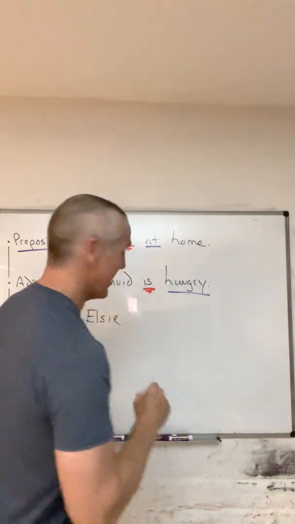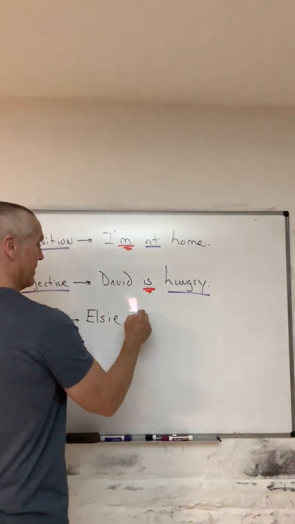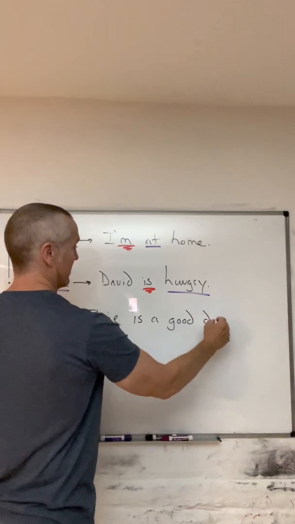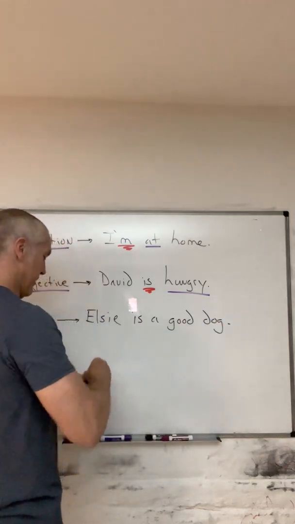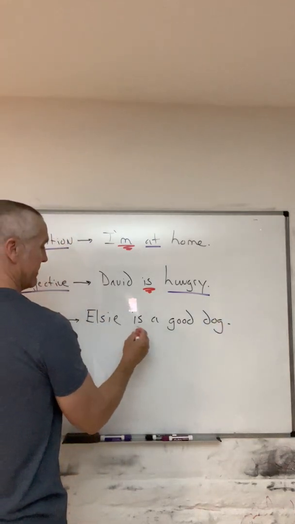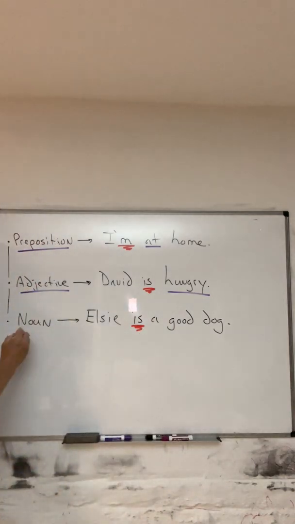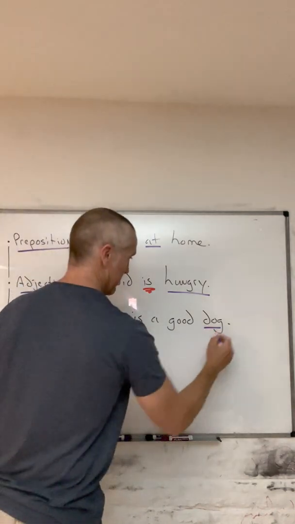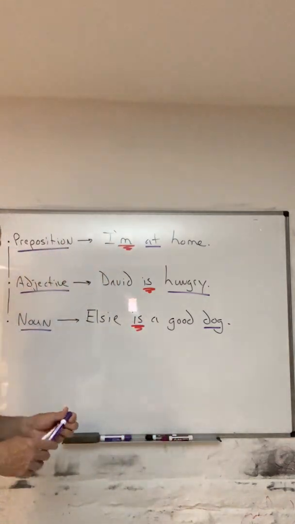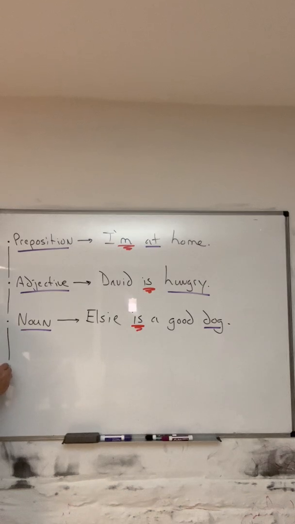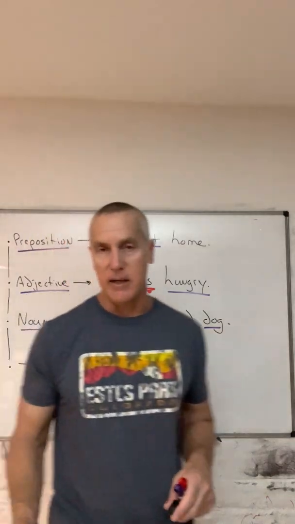But anyway, look, Elsie is a good dog. And of course, there's the verb be, and there is the noun right there. There's the noun. All right. And then the last one, the 4th one, was when we had a progressive verb with ing.